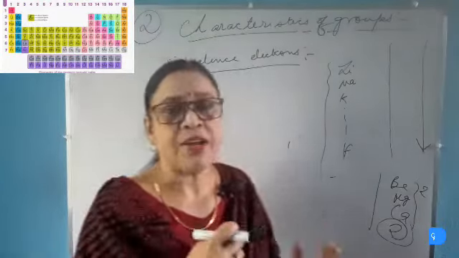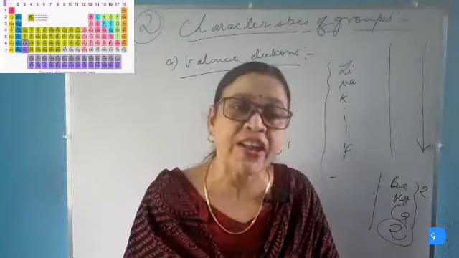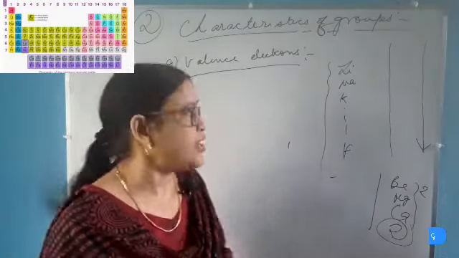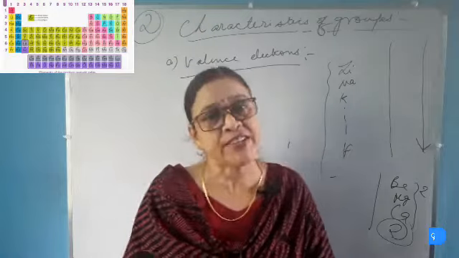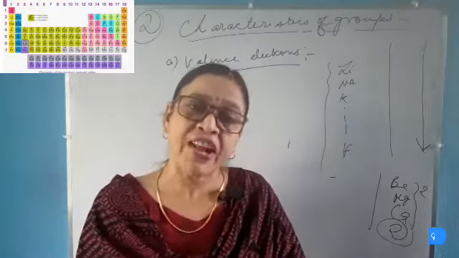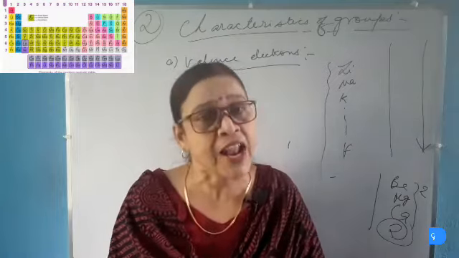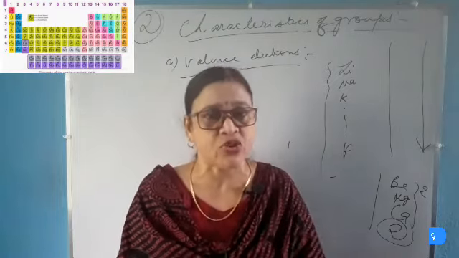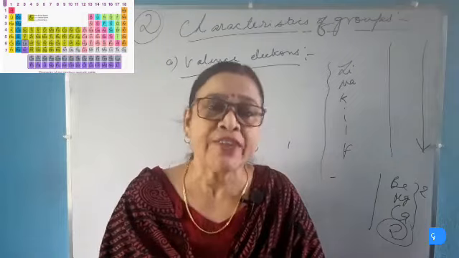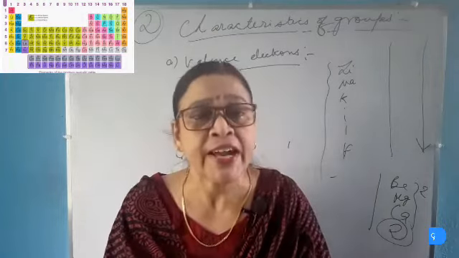Similarly, group 13 elements like aluminum also have 3 valence electrons and have a valency of 3. Group 14 elements have 4 valence electrons. Group 15 elements have 5 valence electrons. Group 16 elements have 6 valence electrons, and group 17 elements or the halogen group have 7 valence electrons. Group 18 elements have 8 valence electrons and they are inactive or inert.